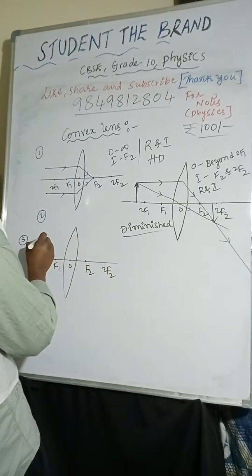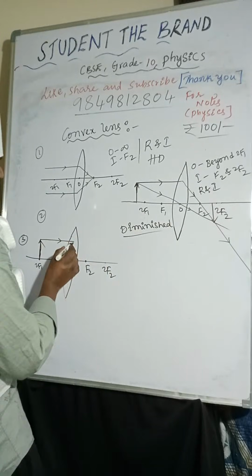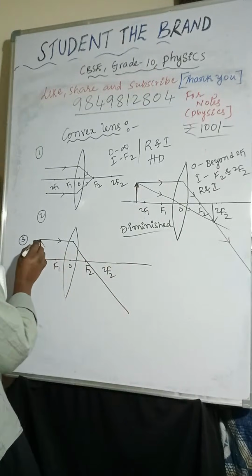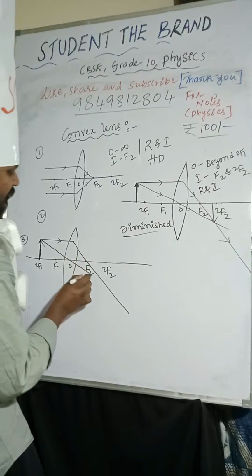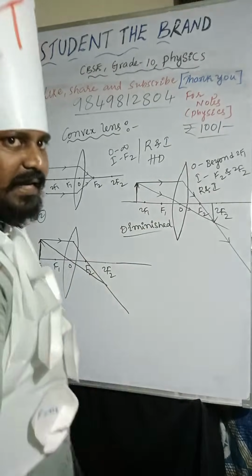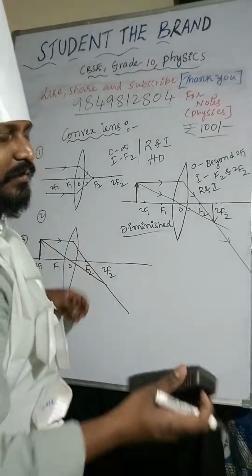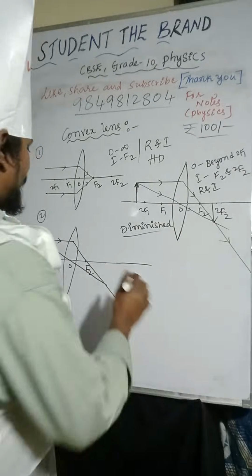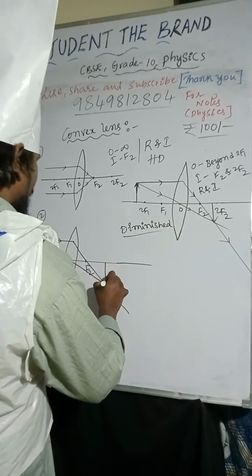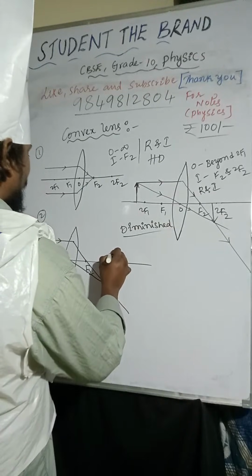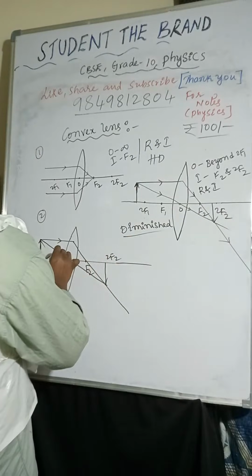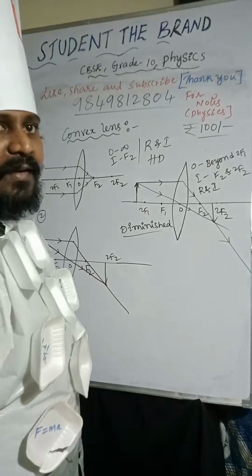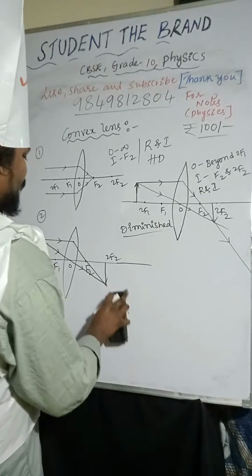So one light ray I am taking like this, after that it passes through focus. Another light ray is passing through optic center. Those two light rays will meet at 2F2. So this is 2F2.